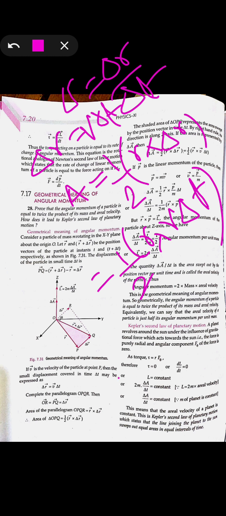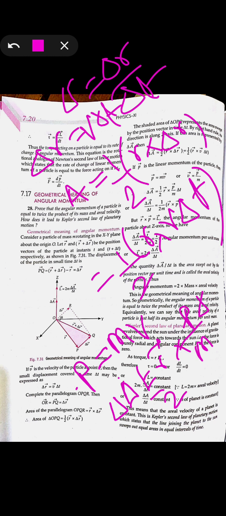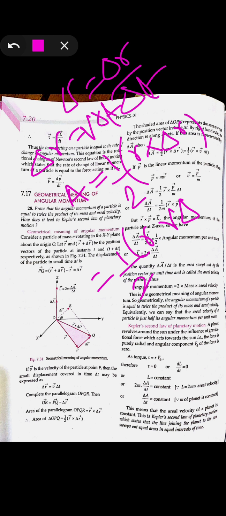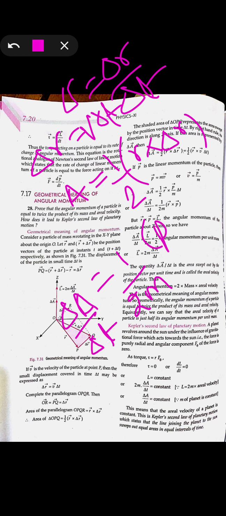Together, we know p is equal to mv, and del A will be equal to half r cross p by m into del t. So on taking this value, del A by del t will be equal to 1 by 2m, p cross r.